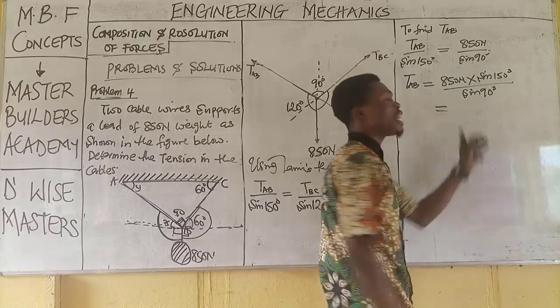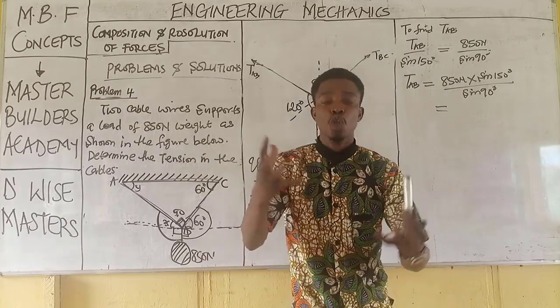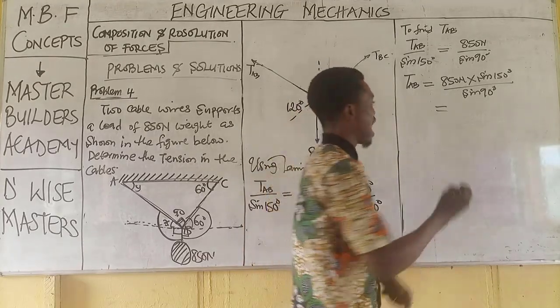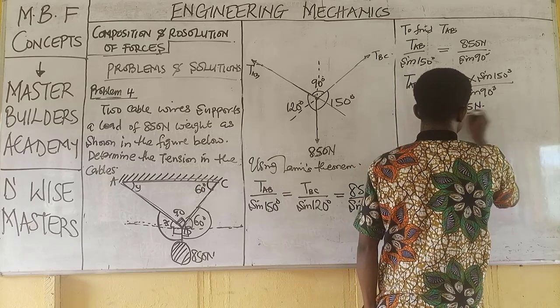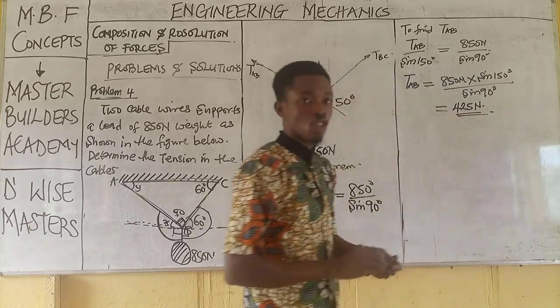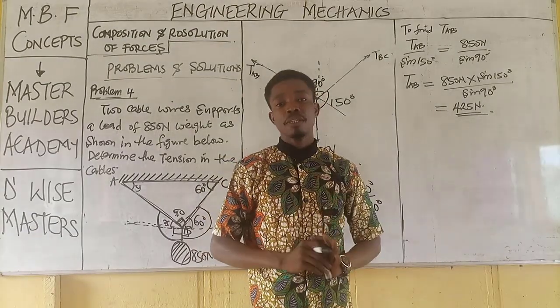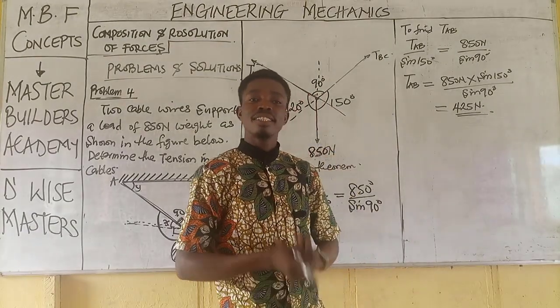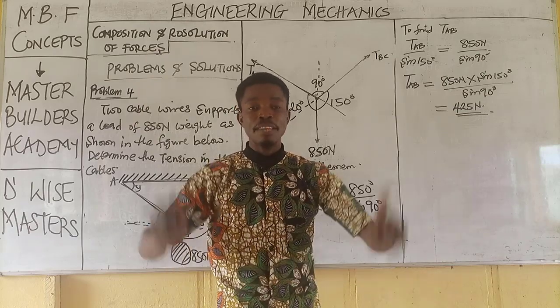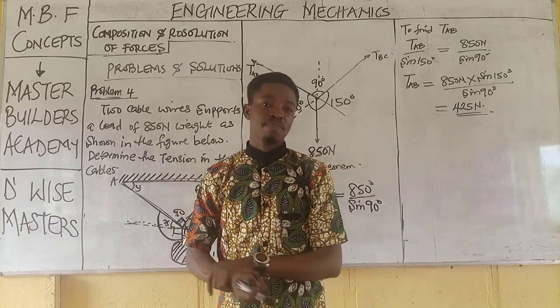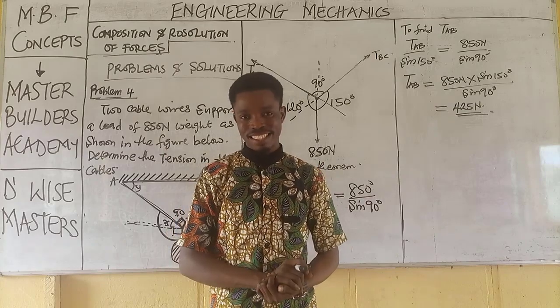Now guys, when you input these values into your calculator, you will have an answer of 425 newtons. This is tension AB. Now very quickly, let's obtain tension BC. Is this not wonderful? I hope you are gaining massive value from this lesson.